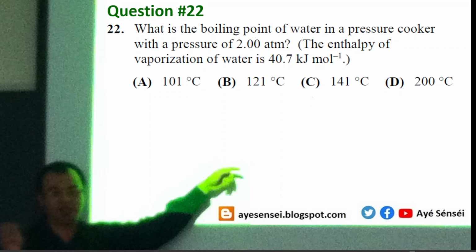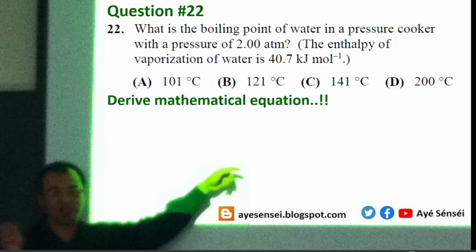Question number 22. What is the boiling point of water in a pressure cooker with a pressure of 2 atm, given that the enthalpy of vaporization of water is 40.7 kilojoules per mole?